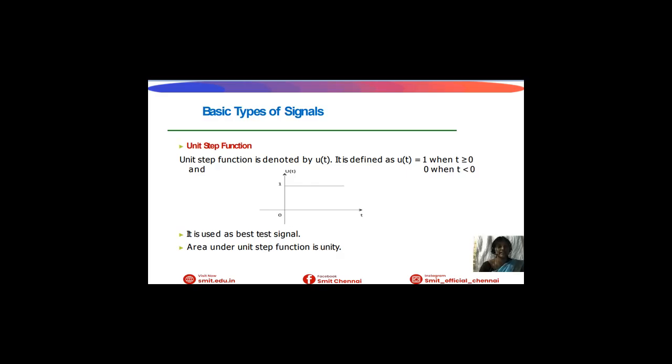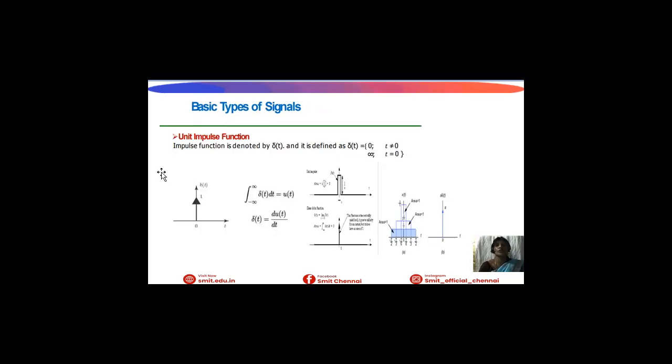And next signal function is unit impulse function. It is represented as delta of t, and delta of t will be 0 for t not equal to 0. If t is equal to 0, then delta of t will be infinite. Here impulse function will be represented like this.